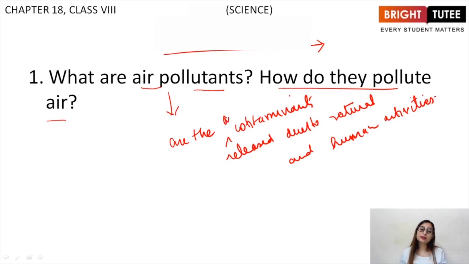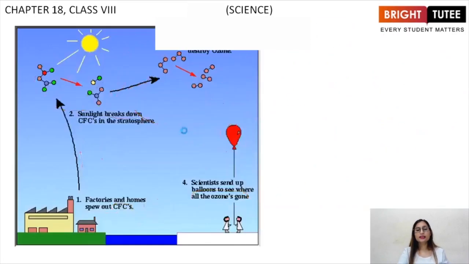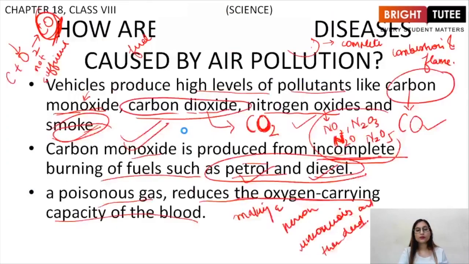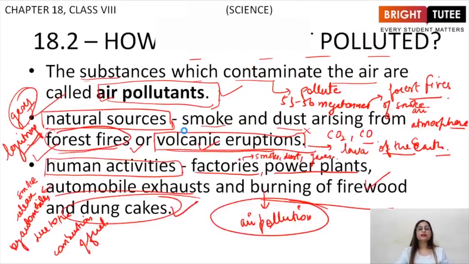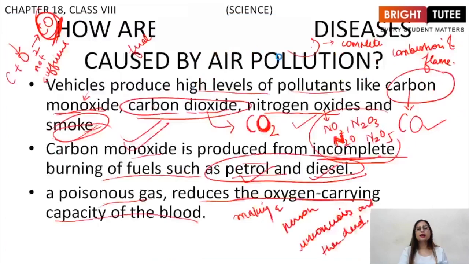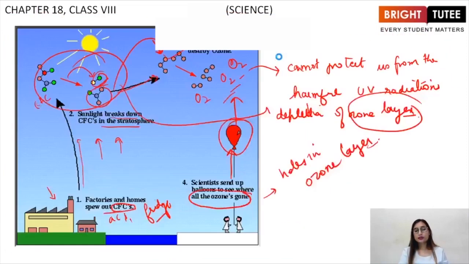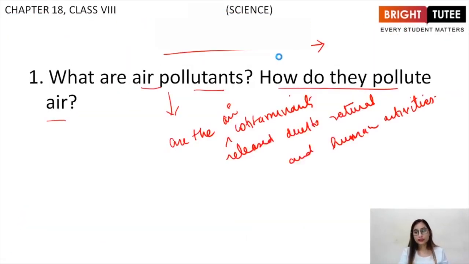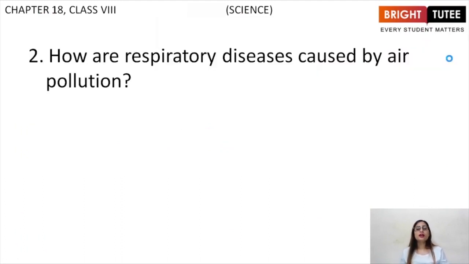Air contaminants basically. Let us look at the definition properly for this question. The substances which contaminate the air are called air pollutants, and they are causing air pollution due to natural and human activities. They pollute air, they cause respiratory diseases as well. Next question, how are respiratory diseases caused by air pollution?